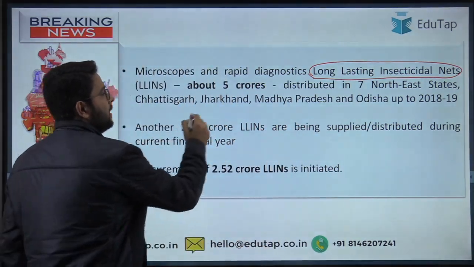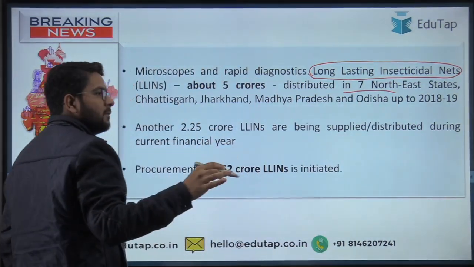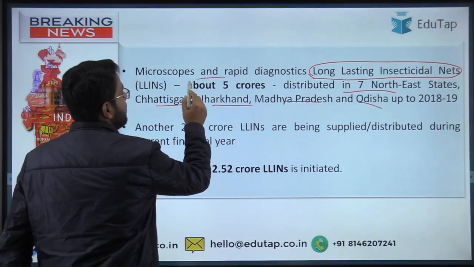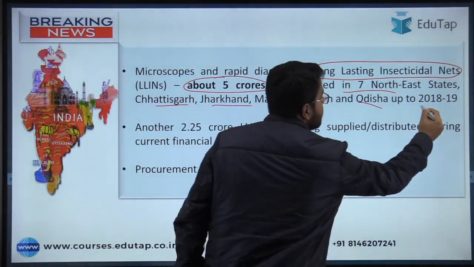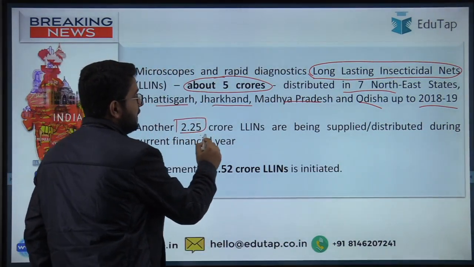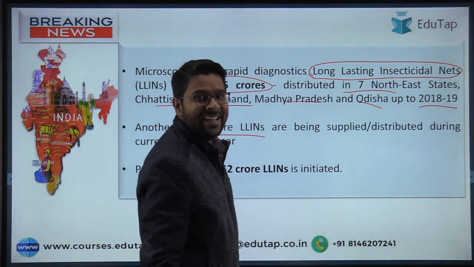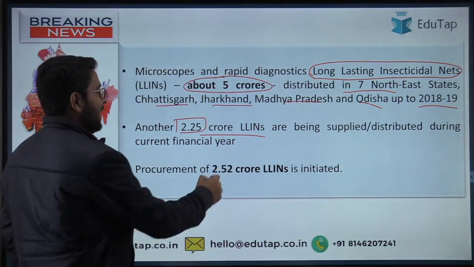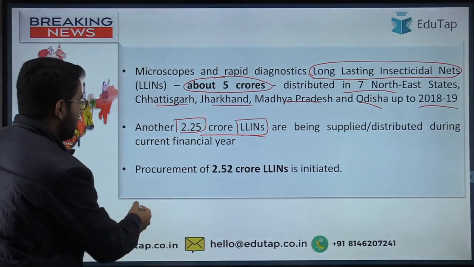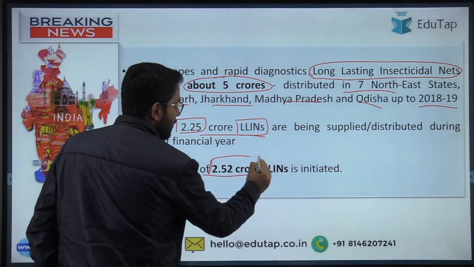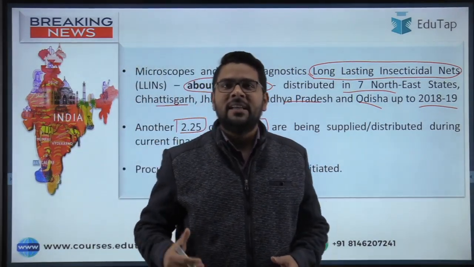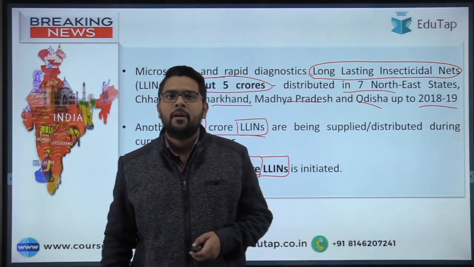The government is distributing it in the northeastern region as well as the states where the prevalence of the disease is high, like Chhattisgarh, Jharkhand, Madhya Pradesh and Odisha. Almost 5 crores were distributed in the year 2018-19. Then in the current year, almost 2.25 crores of these Machhardanis were distributed in the current financial year. I am not saying LLIN, sorry. And the procurement of another 2.52 crores of Machhardanis was initiated for the current financial year as well. So guys, these are the data regarding the government's initiative.